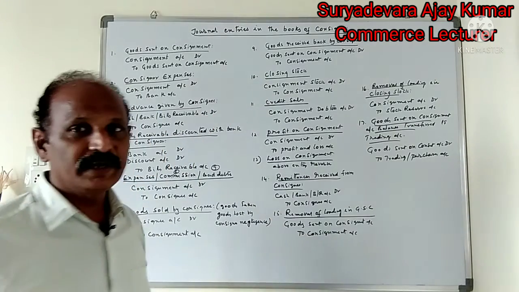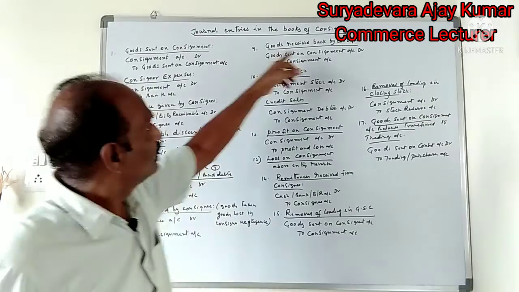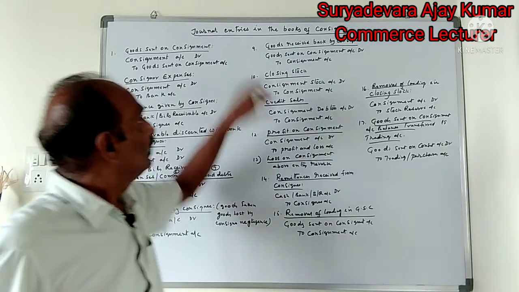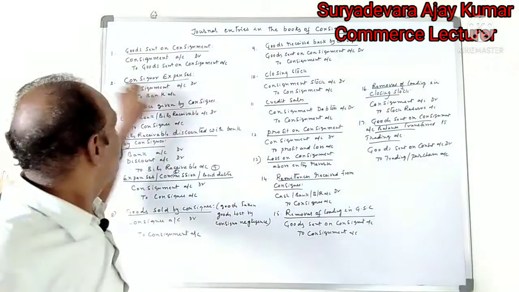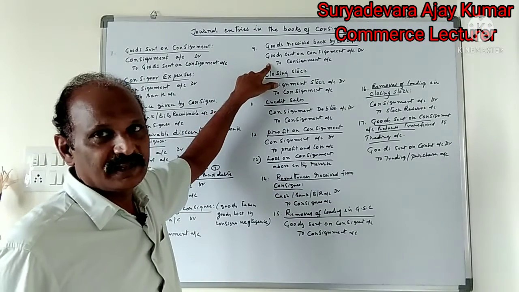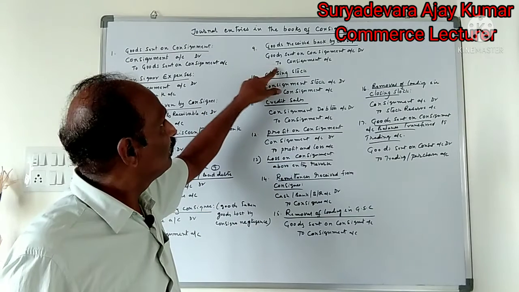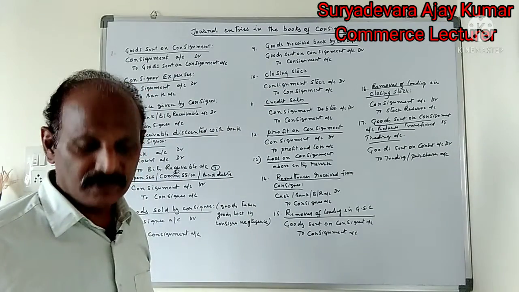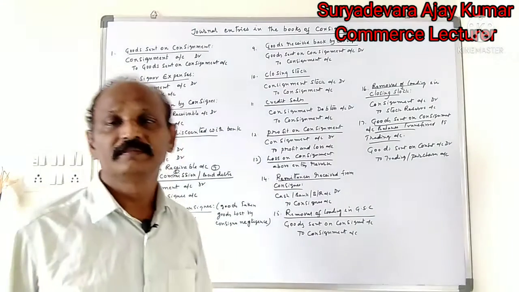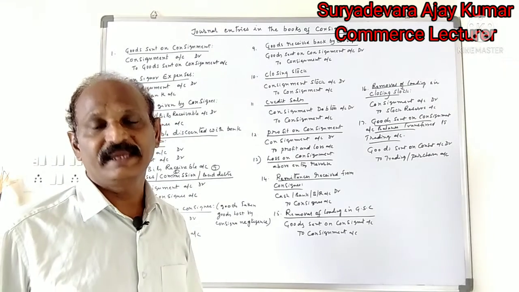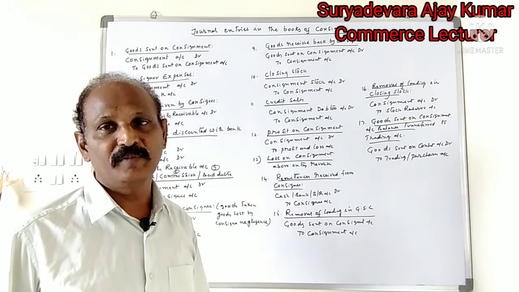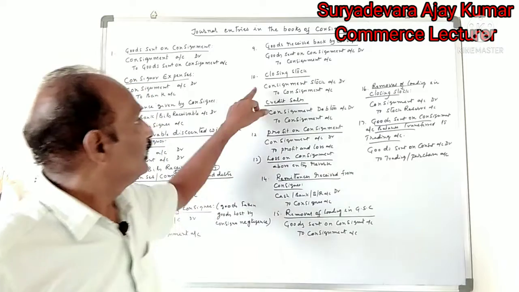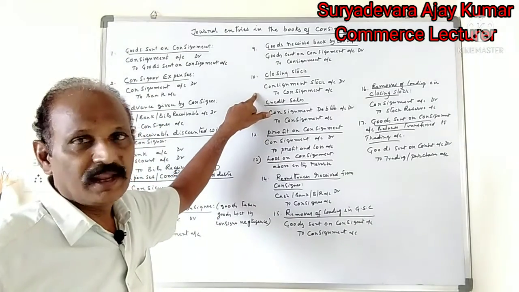Next, goods returned by the consignee, goods received back from the consignee. The reverse entry of goods sent on consignment: goods sent on consignment account debit to consignment account. Next entry, closing stock: any stock lying with the consignee is valued by the consignor, and a journal entry is written in the consignor's books.